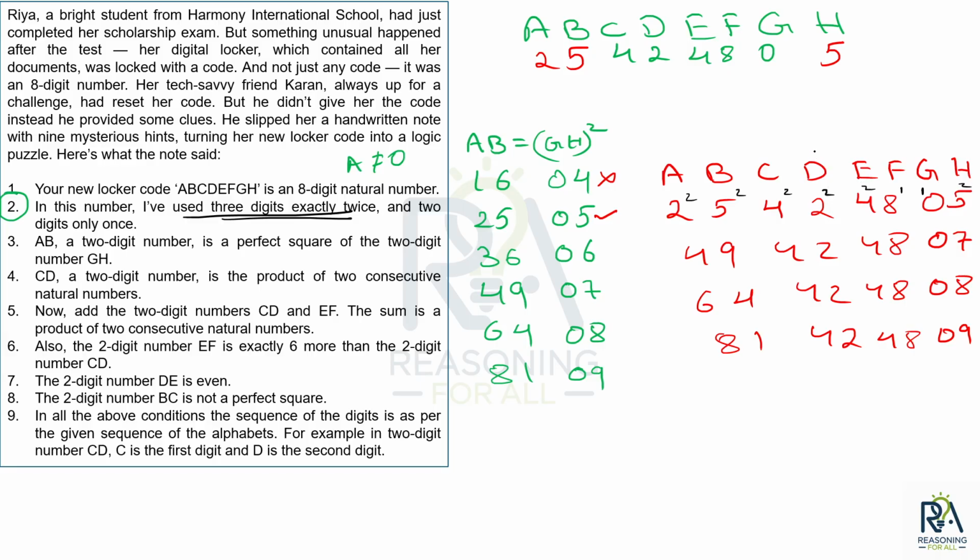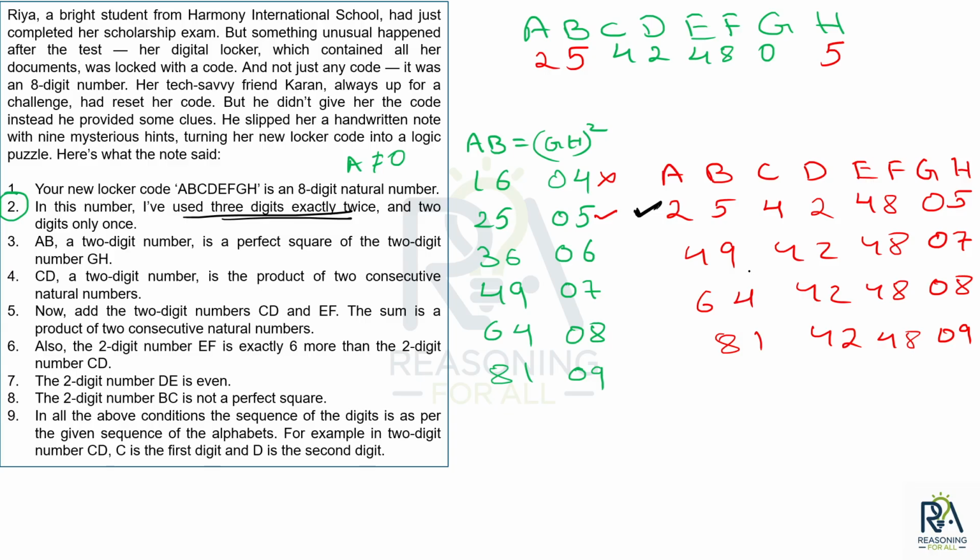So I have 3 digits. The 3 digits are 2, 5 and 4, which are used 2 times. 0 and 8 are the only 2 digits which are used exactly 1 time. Okay. Now coming to the second scenario, this scenario is satisfying my condition 2.